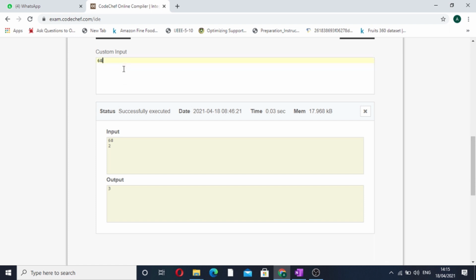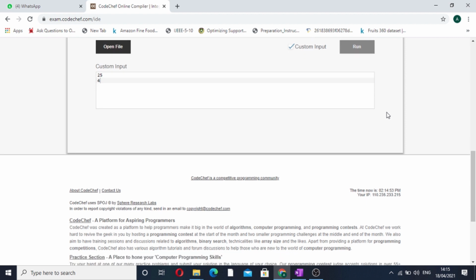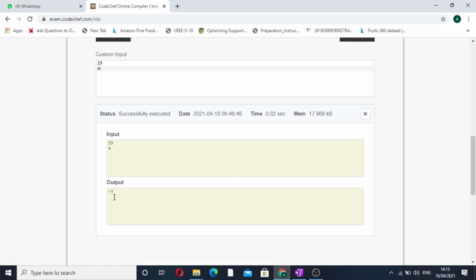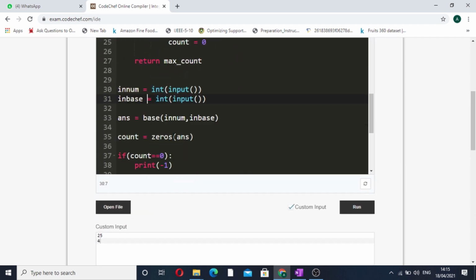Then it should give us -1, that is, no zeros are present inside this answer string, so the count should be 0. Okay, so you can see that it is giving us -1 because our count was 0, and when our count is 0 we have to print -1.